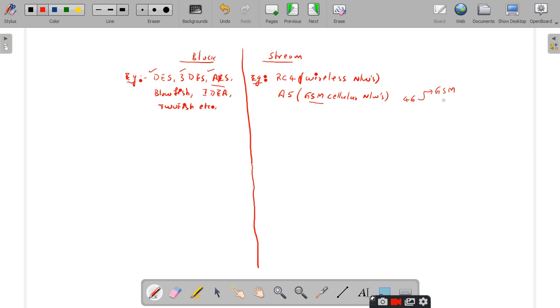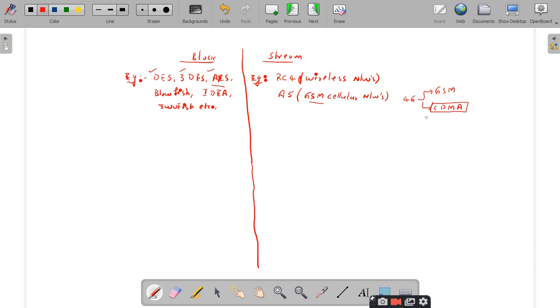GSM stands for Global Standard for Mobile Communication. Other than this, we have another technology called CDMA, Code Division Multiple Access, right? This CDMA technique is very little used. How can you differentiate GSM and CDMA? GSM SIM cards will work with any type of mobile. If you change the mobile, you simply remove the SIM card and put it into your new mobile phone, then it will work.